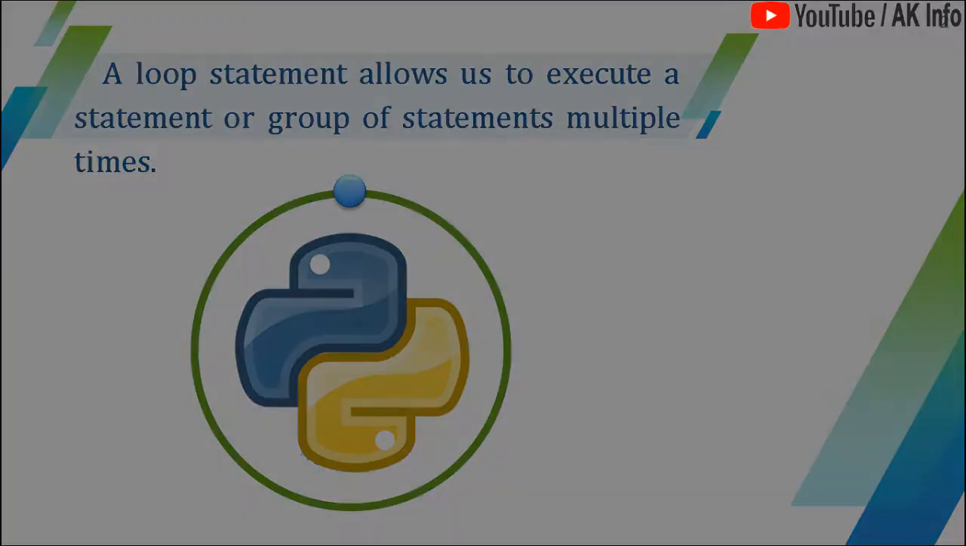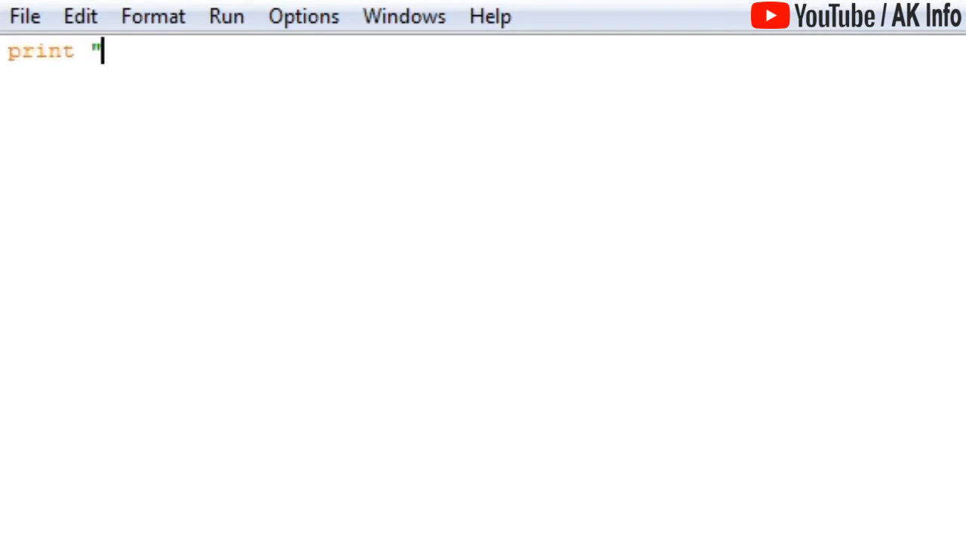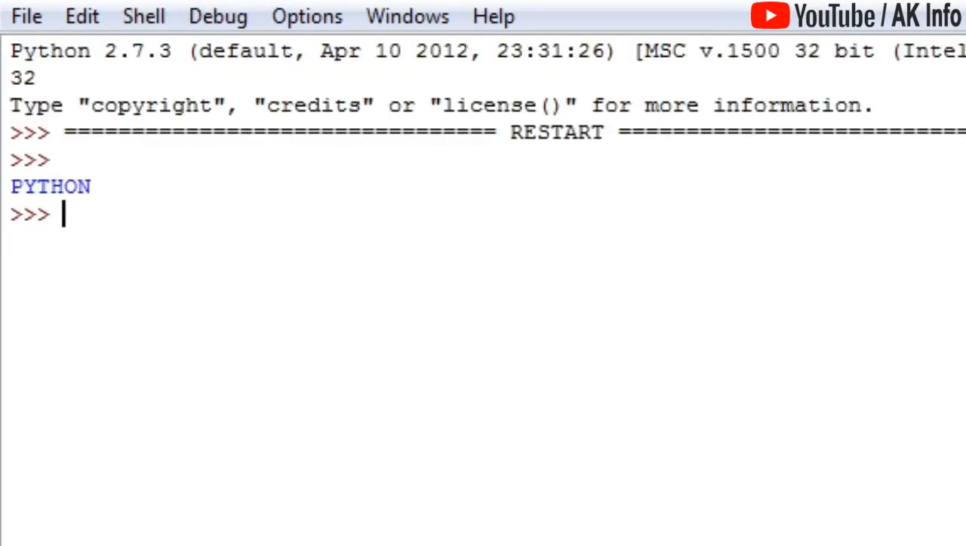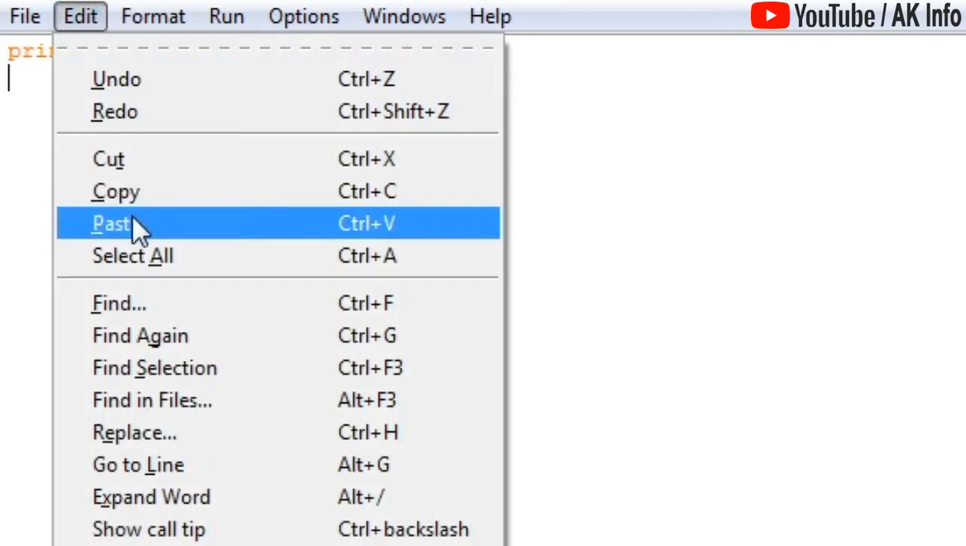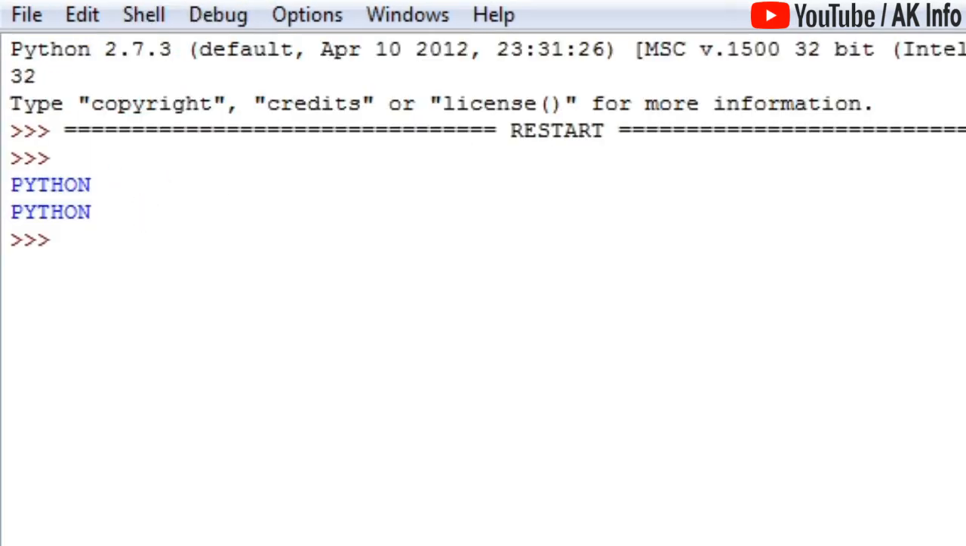For example, let me print Python. I want to print it one time. If I run this code, it prints once. If I want to print this two times, what can I do? We can simply copy paste it, and we got it two times.